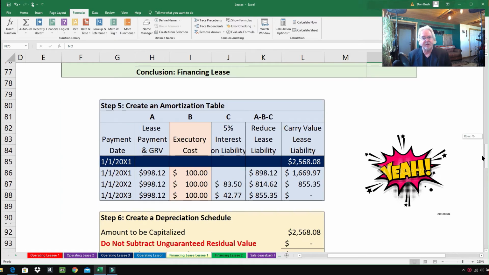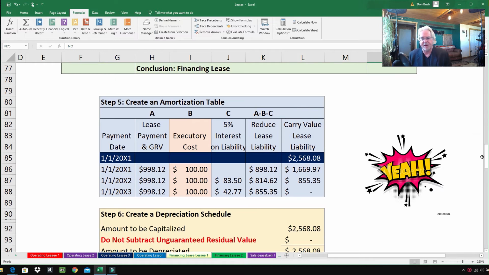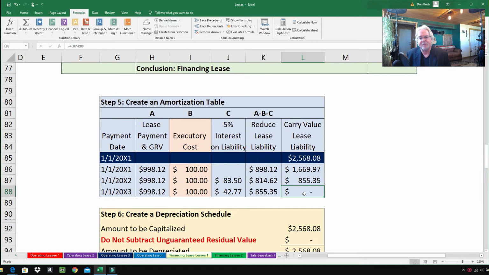Coming down here to the amortization table, this is a very important step, and if you don't get this right, everything else will be wrong, so you got to get this right. Now, one way to know if you're getting it right is this bottom right-hand square here should be 0 or very close to 0, like maybe only a couple of pennies away from 0. But if you're $100 off or $1,000 or $1,500 or $1 billion off, you did this wrong.